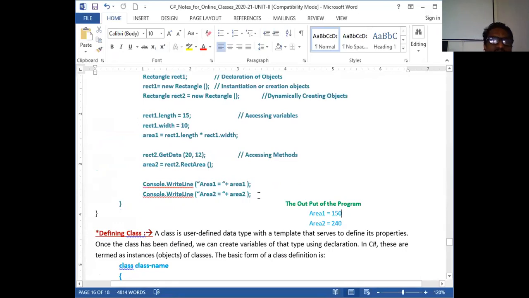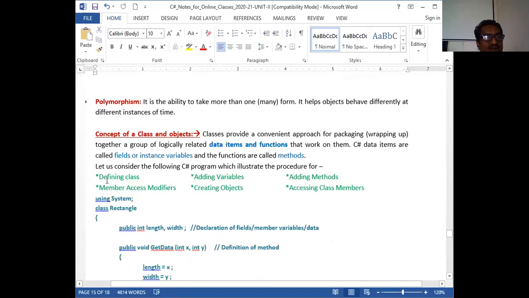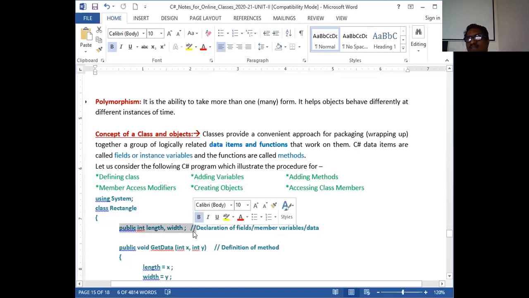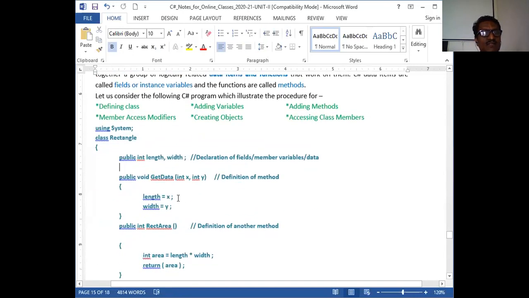So with this, we learned many things: how a class can be declared, how data instance variables are declared. Everything is covered here. Whatever I told, this is our class definition. The class keyword is used, then the name of the class, then open and close braces. Adding variables: I usually keep them public, separated by commas and a semicolon at the end. Adding member methods.